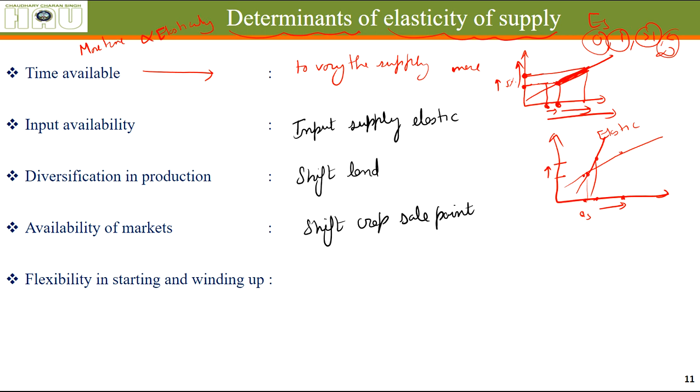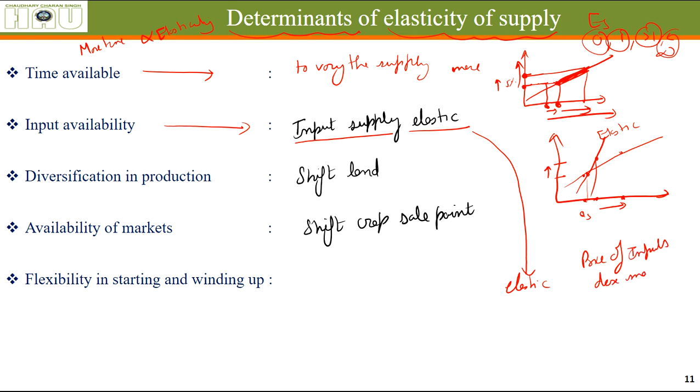Okay, input availability. Let's say when the supply of inputs that are used in making that product is elastic, that means the price of inputs does not change when the quantity supplied increases.